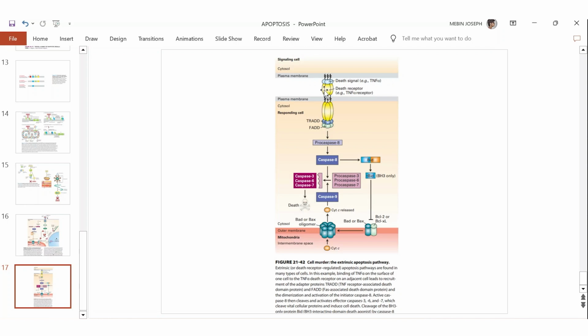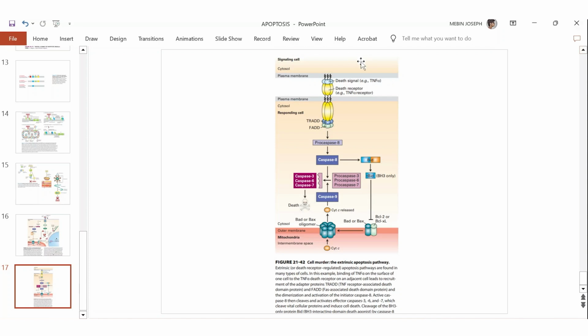So both the death receptors will have the same structure: a ligand binding exoplasmic domain, a transmembrane domain which is embedded in the plasma membrane, and the cytosolic domain which is facing the cytoplasm. Now let's see how the pathway works.